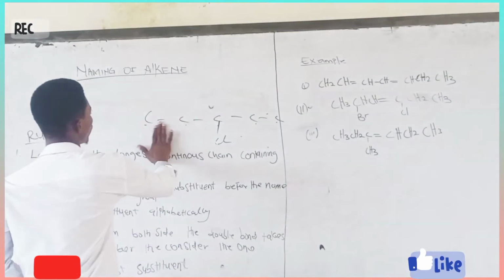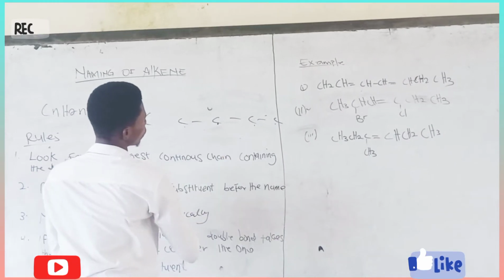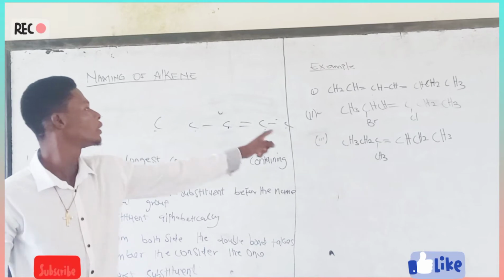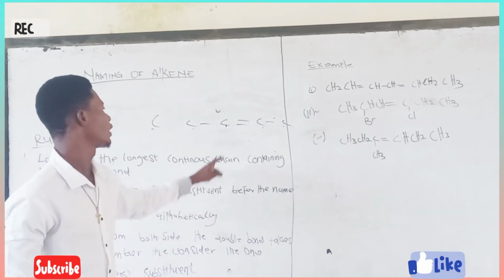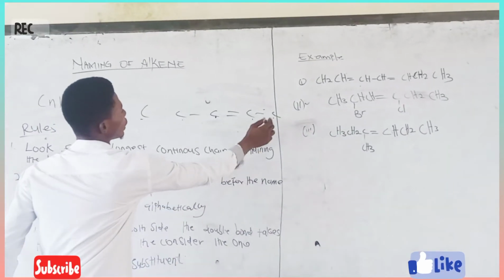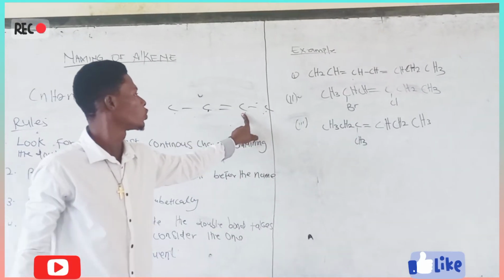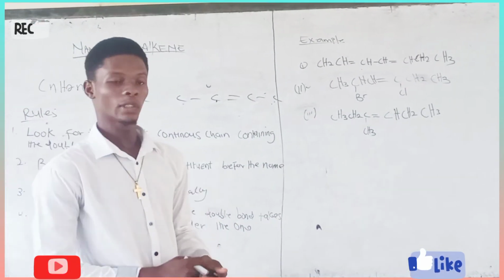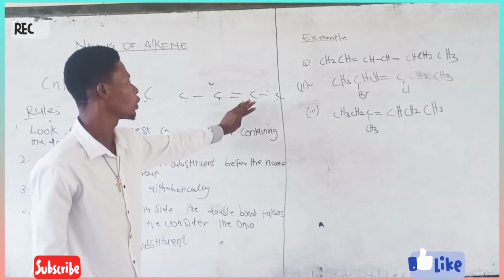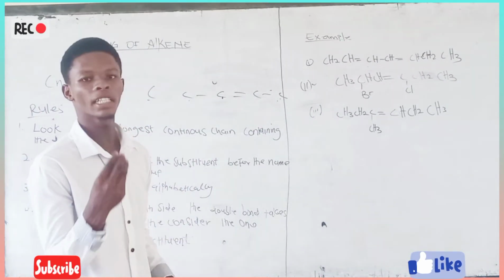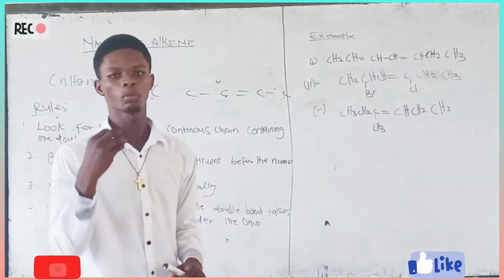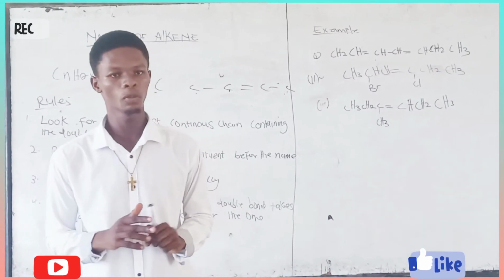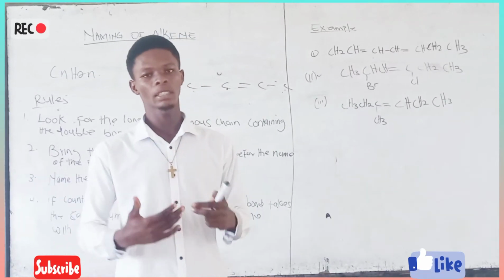So when it is here also, don't think that because the chain is moving you are seeing it this way. You have to take it from this side so that the double bond will be on carbon number 2. So that when you are naming it, the double bond will be on carbon number 2. You just have to get the smallest value possible. Make sure that you are getting the smallest value possible. That is what makes it more correct.